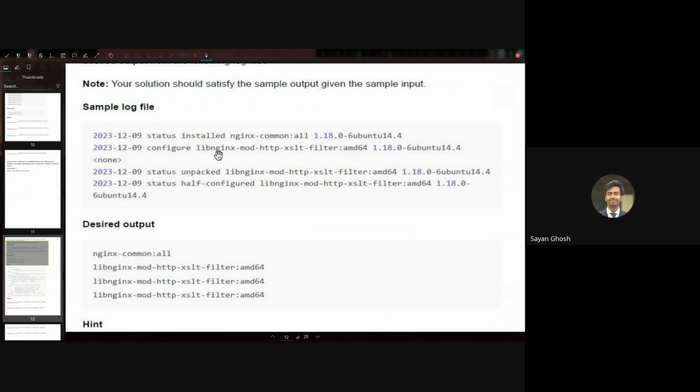So this is configure lib nginx mod http, all this, and then this is again lib nginx, and this is lib nginx. So same thing. So here the desired output is simply this part. So nginx common, lib nginx, lib nginx, lib nginx. Right, so we actually don't care whether it is status installed or configure or status unpacked. So for all the lines, we just want this part. So the nginx, so anything till that colon, including the word after the colon. Right, so if this file is always structured this way, what is the simplest way to do that?